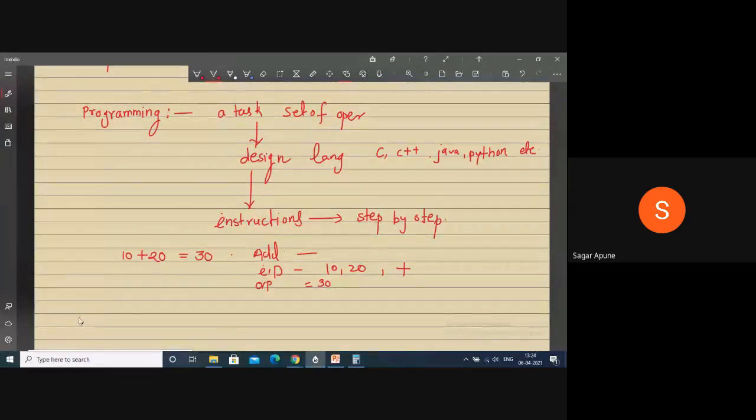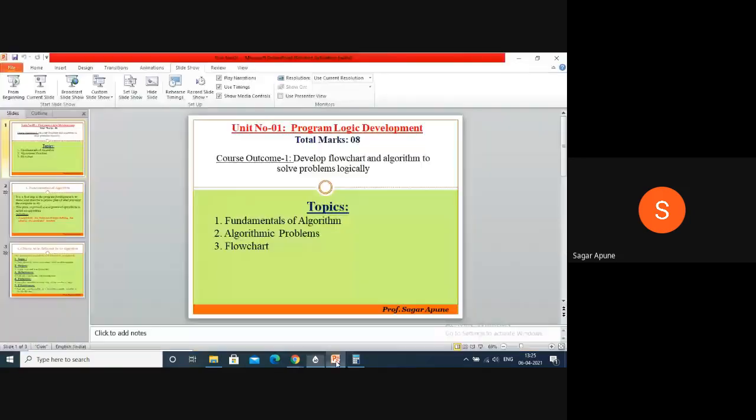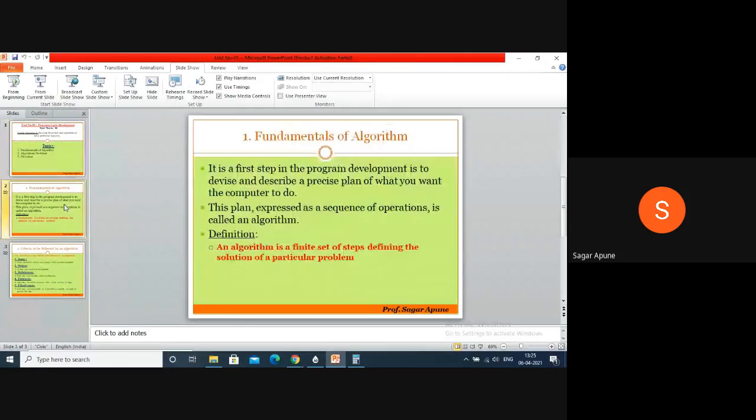So all these steps are in the form of an algorithm. An algorithm is the first step of a program. This is your first unit, and the first point is the fundamentals of algorithm.